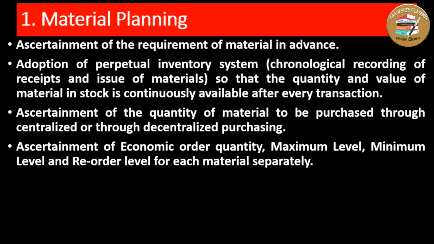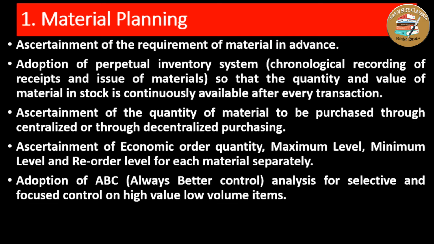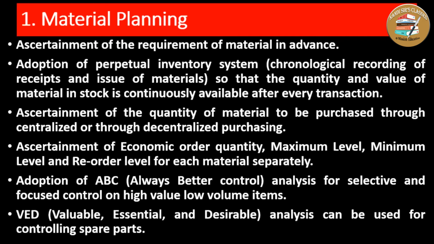They should also plan for the adoption of control techniques, how to control materials of high value and low volume items, and how to control the cost of spare parts, tools and equipments. So this is the material planning the purchase department must do.